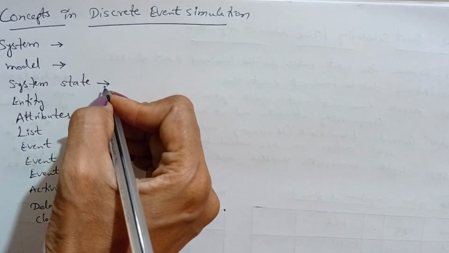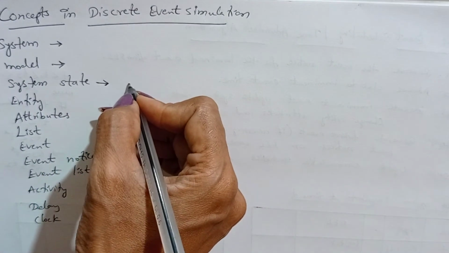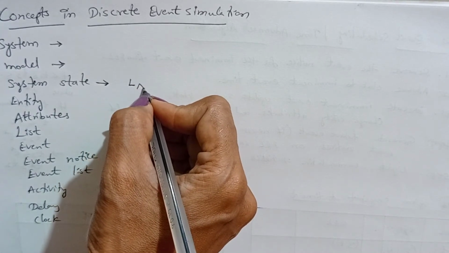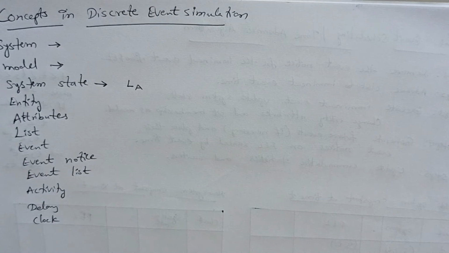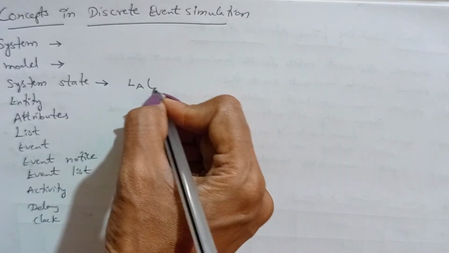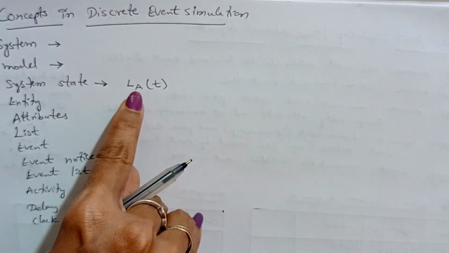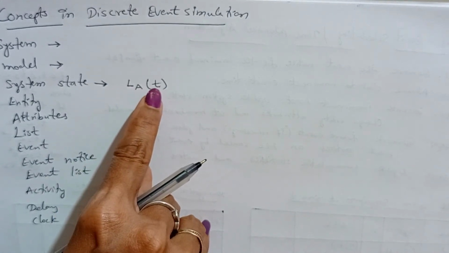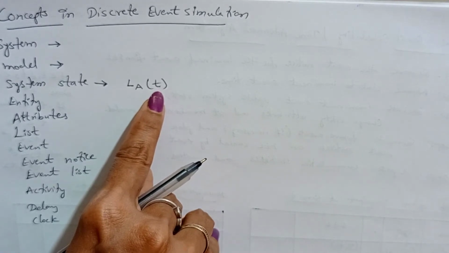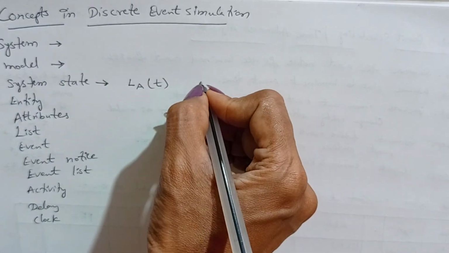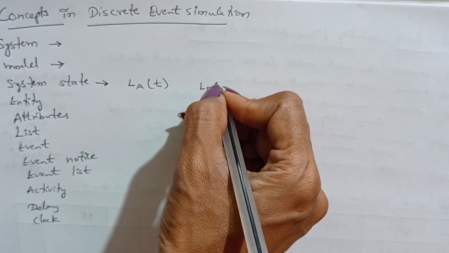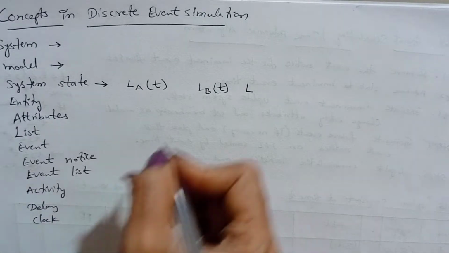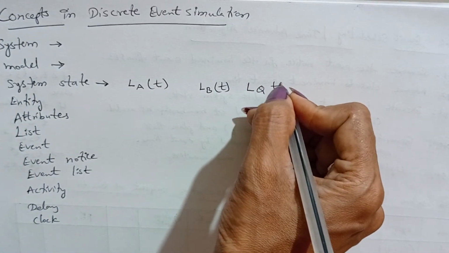For example, take servers. You have two servers. L represents server. If you are using Able, represent it with the letter A: L_A(t) represents Able at a particular instant of time t. Similarly, for Baker, L_B(t), or you can take Q also, the waiting line, Q(t).